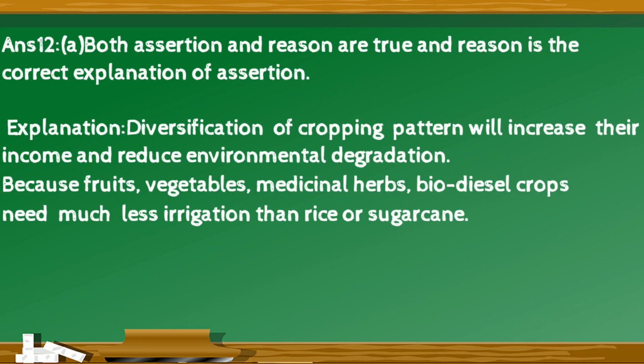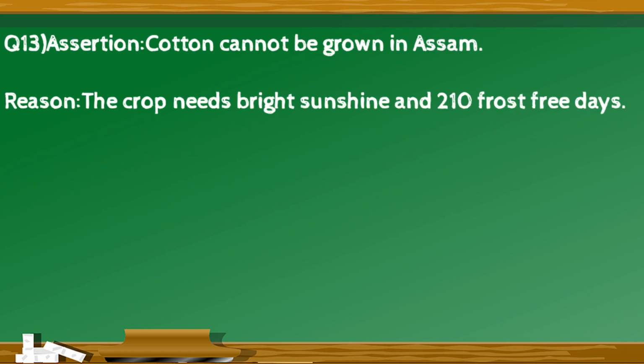The right option is A. Both assertion and reason are true, and reason is the correct explanation of assertion. Explanation for this is diversification of cropping pattern will increase their income and reduce environmental degradation because fruits, vegetables, medicinal herbs, biodiesel crops need much less irrigation than rice or sugarcane.